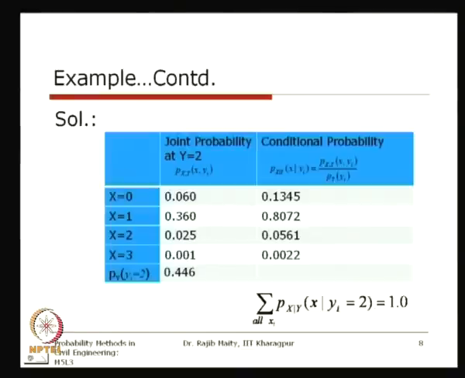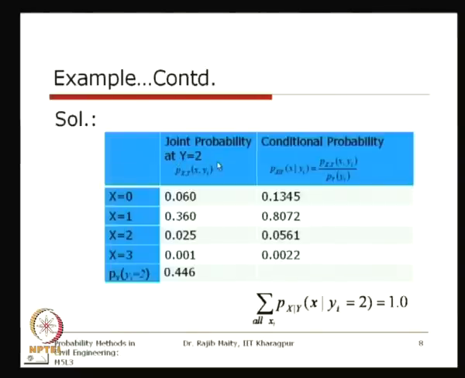So this we have seen. Here you can now see that mathematically the summation is equal to 1, and this is because we are dividing by their marginal probability. Why are we dividing with this one? Because the condition is y equals 2, that means we are definitely in this column. So the occurrence of y equals 2 we have made sure of, because that is our condition.